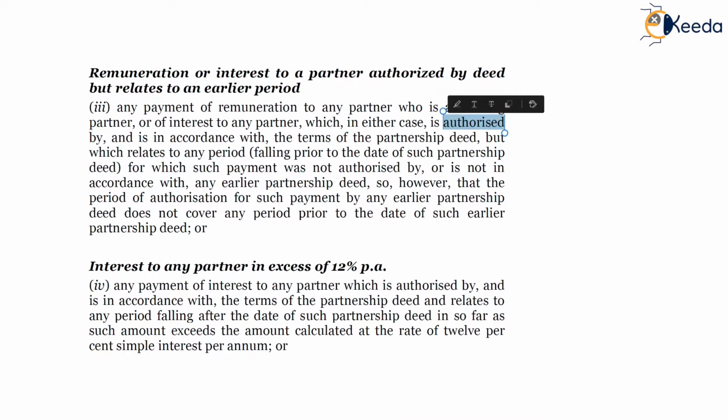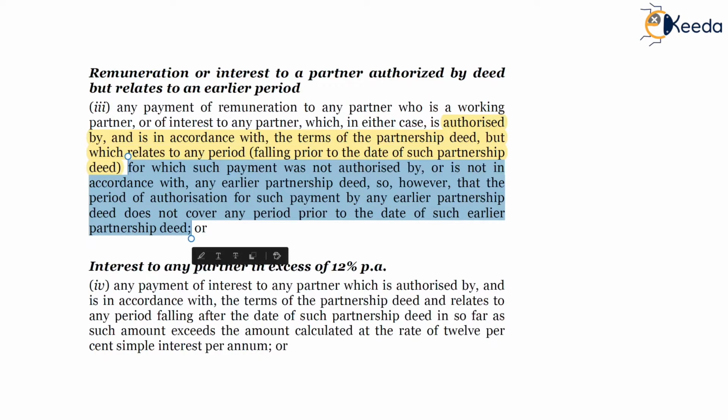So payment is authorized but relates to a prior period for which such payment was not authorized or not in accordance with any earlier partnership deed. However, if the period of authorization for such payment by any earlier partnership deed does not cover any period prior to the date of such earlier partnership deed, meaning the period earlier than when the partnership deed came into existence, it won't be allowed as deduction to the firm.